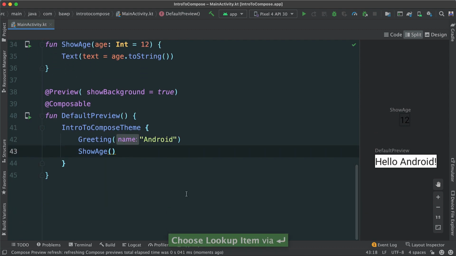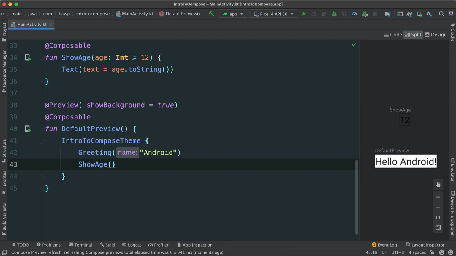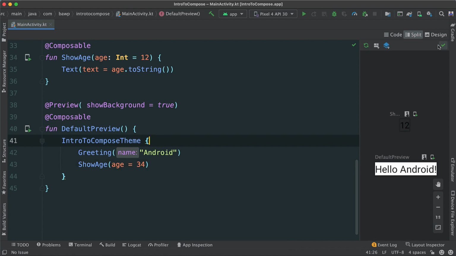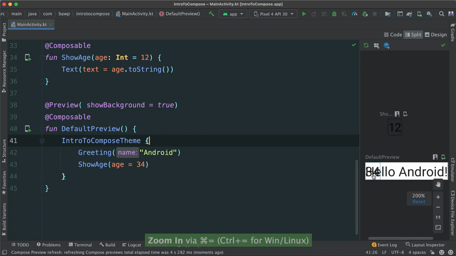And of course, because we have a default value for age, nothing really happens, but I can say, if I want to, age 34 as such. You should see something here. Let's go ahead and refresh. And voila. Now, here's the problem. It's there. I can promise you that it's there, but it's on top of each other. What's really going on here?